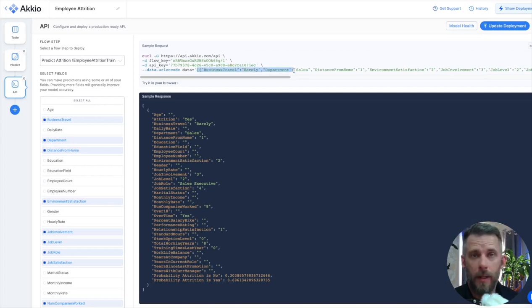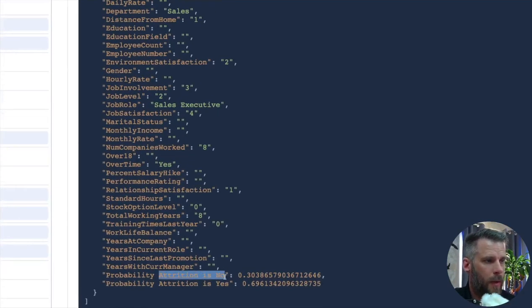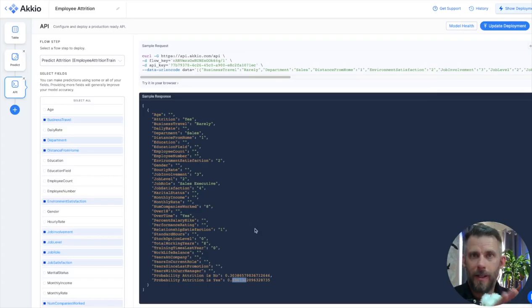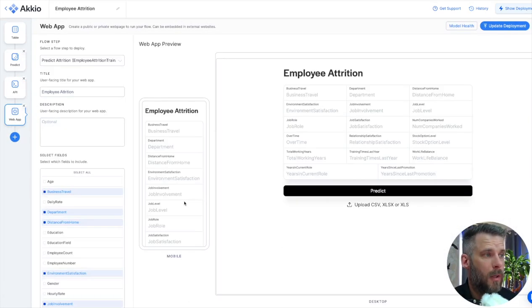Here's a sample employee that I'm sending in, and here's the response. If you look down here, we tell you the probability that they're not going to attrit is 30, and the probability they are, 69. This one's likely to attrit. So that's an example of an API call. Your developers will take advantage of this and run with it, no problem. I can do another deployment though, called the web app.